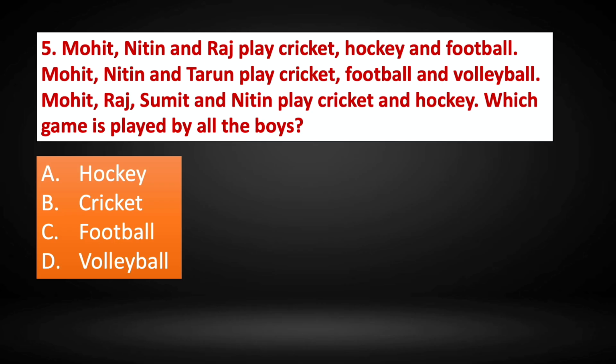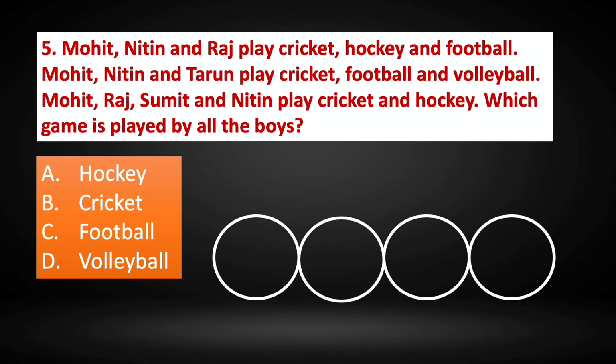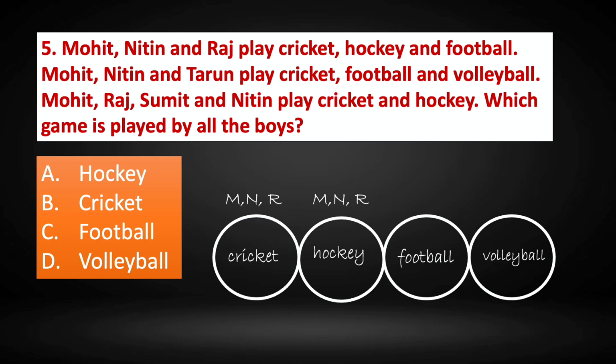So let us first look at the games. We have cricket, hockey, football, volleyball. So there are 4 games. Mohit, Nitin and Raj, they play cricket, hockey and football. So MNR means Mohit, Nitin and Raj.